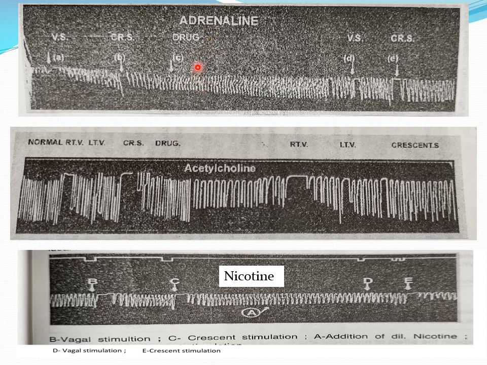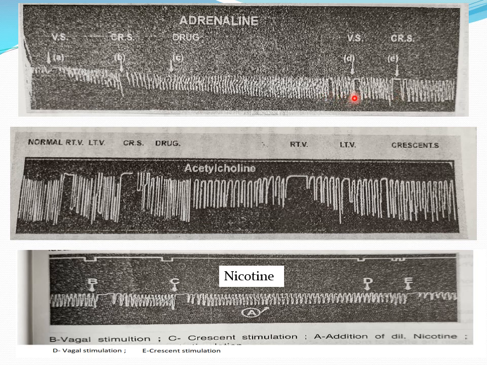Okay, once you pour the adrenaline, it stimulates the heart, and it leads to an increase in the rate of the heart and the force of contraction. So rate and force of the contraction of the heart are increased. Here you can easily note that the height of the contraction is increased. So adrenaline stimulates the heart and leads to an increase in height of contraction and rate of contraction. Okay, so after that, again we have to stimulate the vagus and crescent.